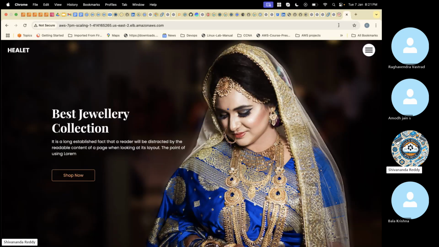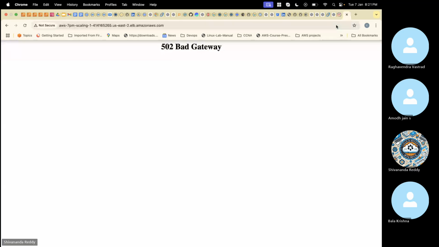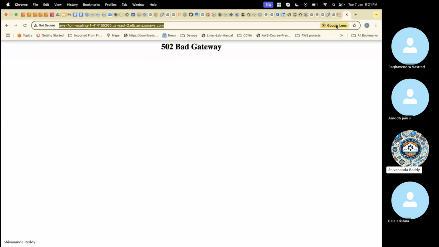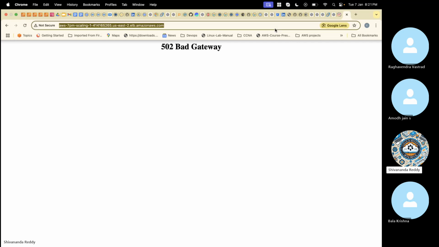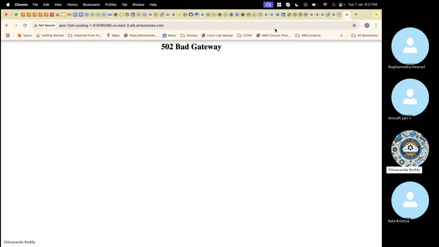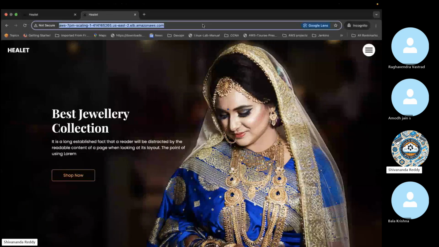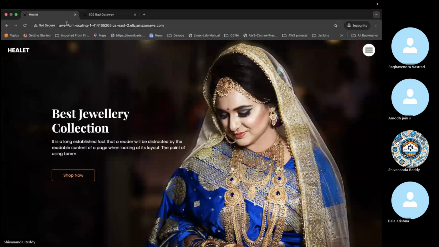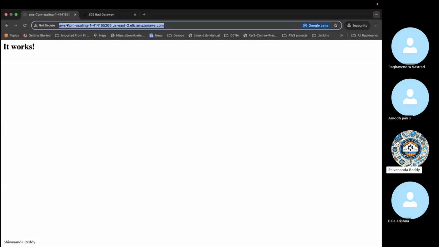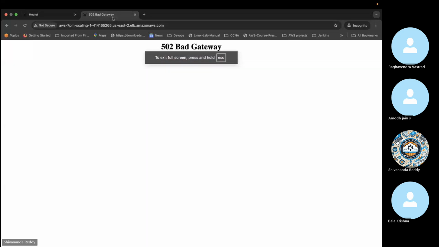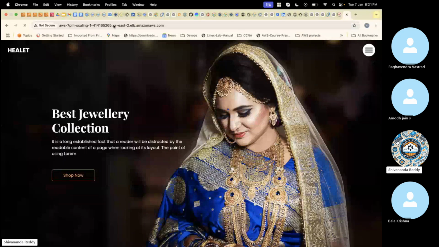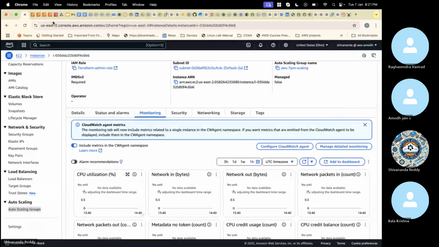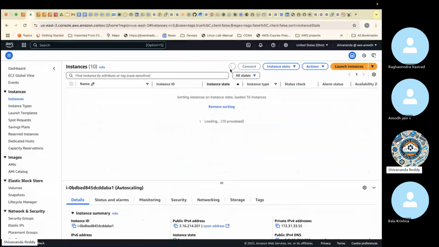Now if you refresh this URL, you will find a bad gateway until it comes to running state and takes the traffic. Then this will load. But it will take some time. That buffer period will be there, right? It will take some buffer period, 1 or 2 minutes. It's coming up now. See, the bad gateway finally becomes your website. But how many servers are there? Only one running.